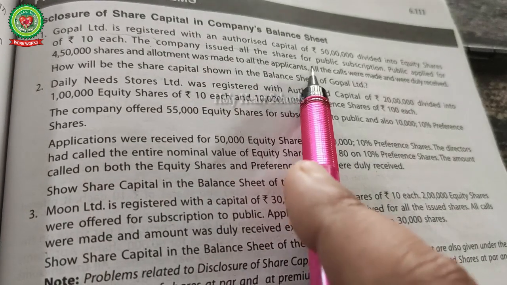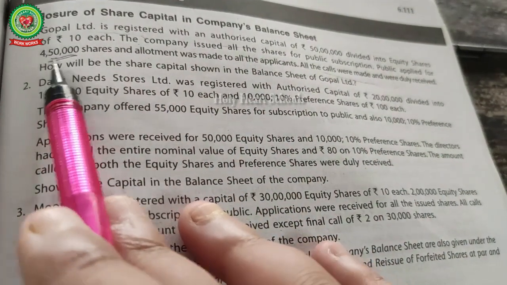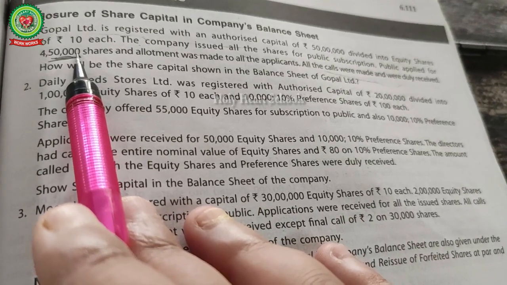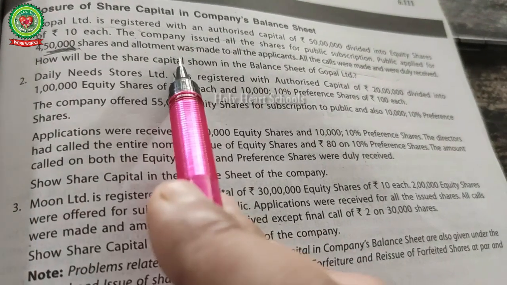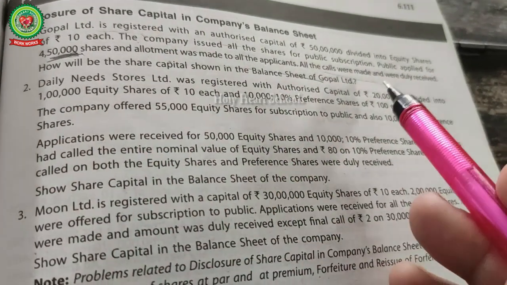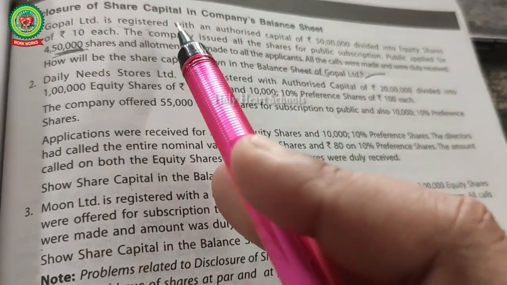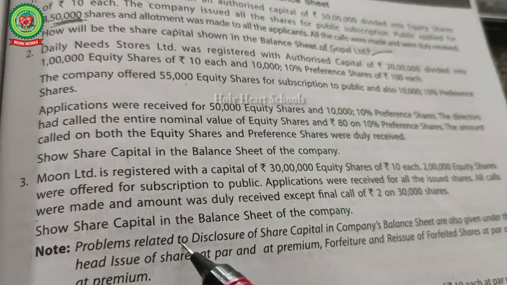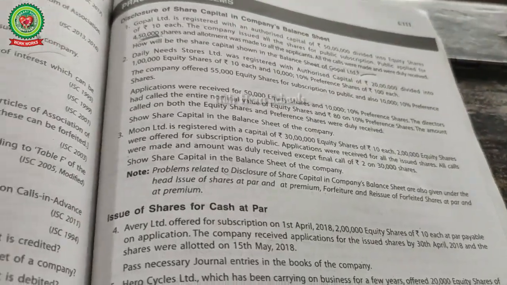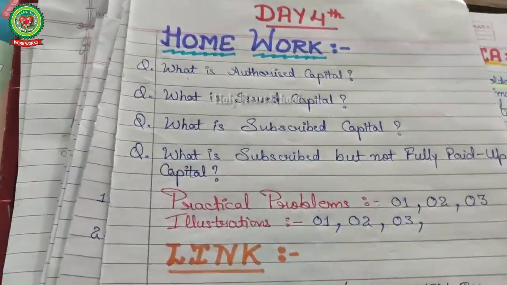The company issued all the shares to the public, and the public applied for 4,50,000, less than issued, so it is less subscribed, and allotment was made to all the applicants. You can now easily calculate share capital here also. So your homework is sums 1, 2, 3 along with the illustration, and also see your theory questions.